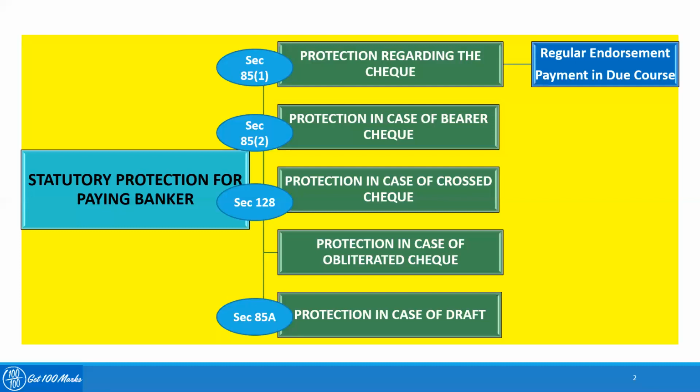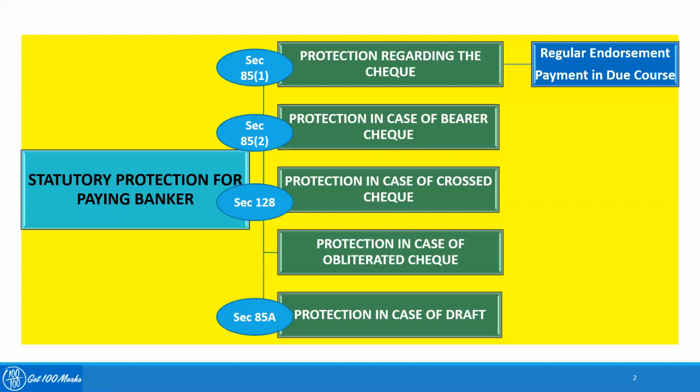Coming to the next case, which is the protection in case of obliterated check. Obliterated, the word meaning is wiping off. Wiping out is like you are removing all the proof of something which existed, right? So this is the payment of an instrument where the alteration is not apparent. This is one case where an instrument is brought in. It can be a check, it can be a promissory note, it can be a bill of exchange, and there is an alteration which happened, but there is no alteration which is apparent or visible.